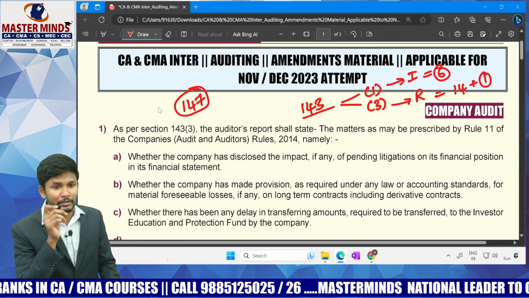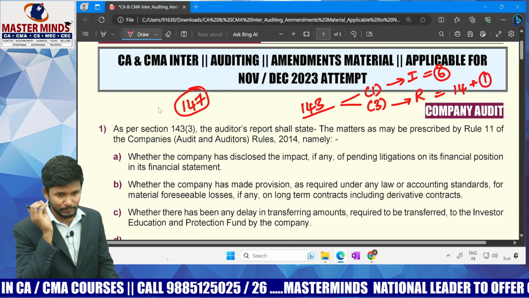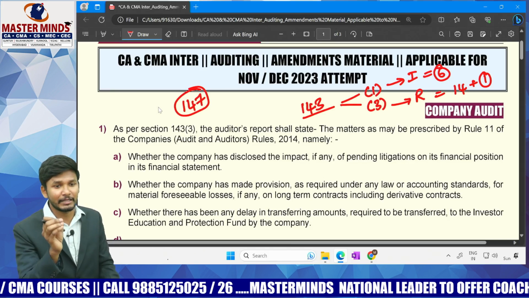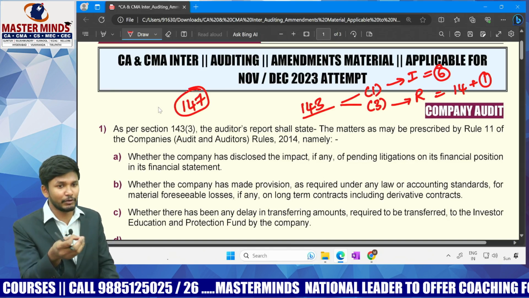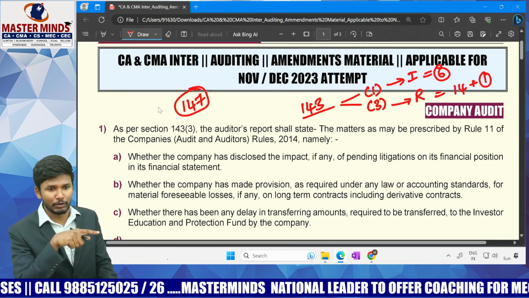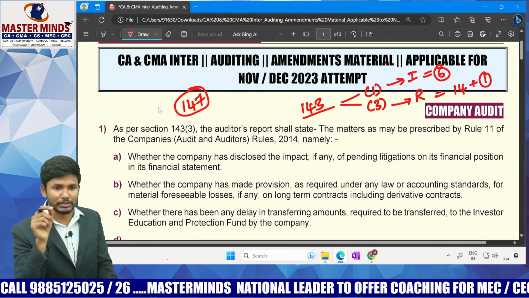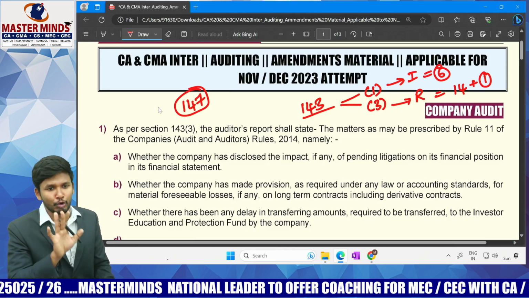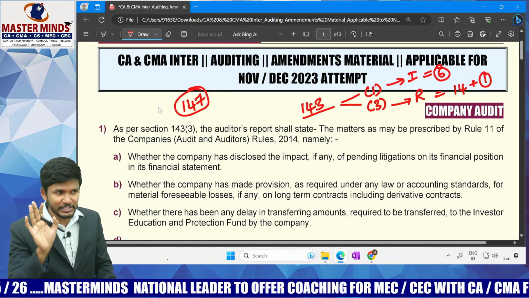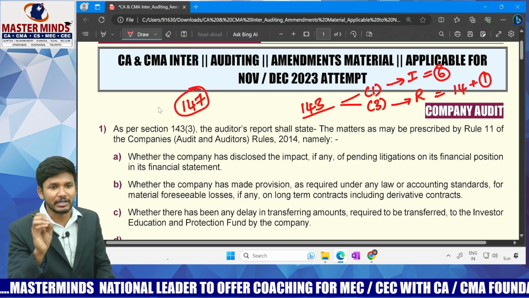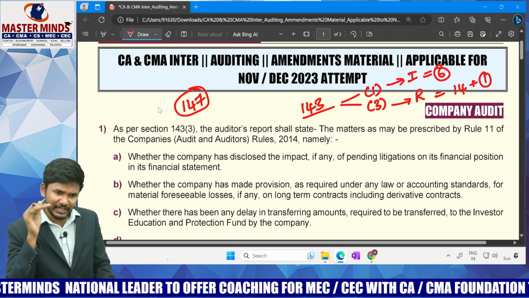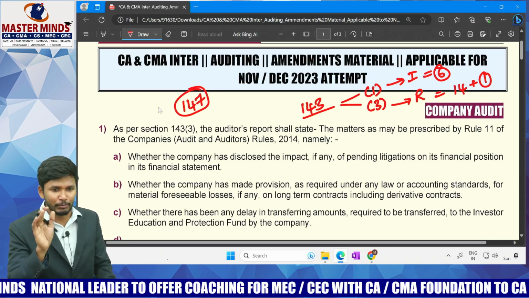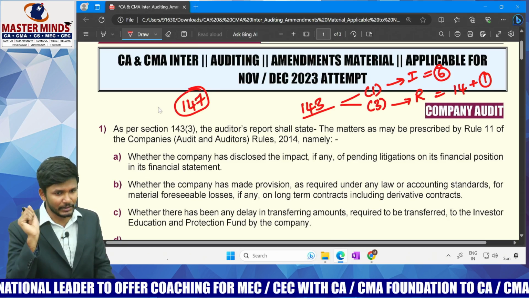Let me tell you, the supplementary material that we gave you when you were studying in the class covering CARO and section number 147 will hold good as it is. That content was given after considering the amendment. But anyway, because this is important from the exam point of view, we are going to revise the entire content again.